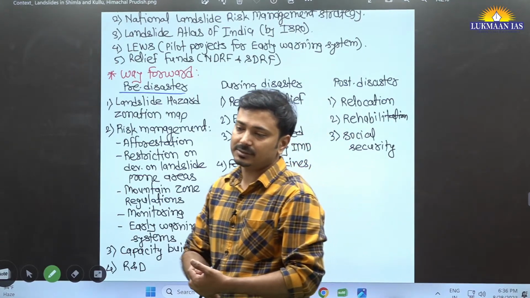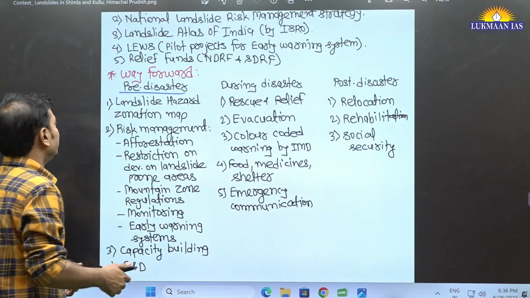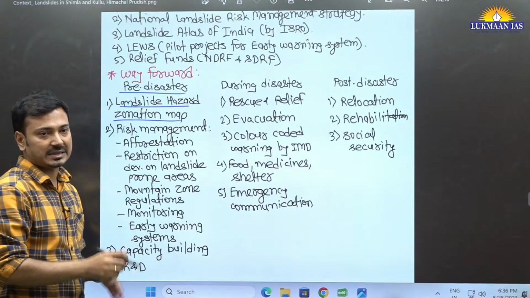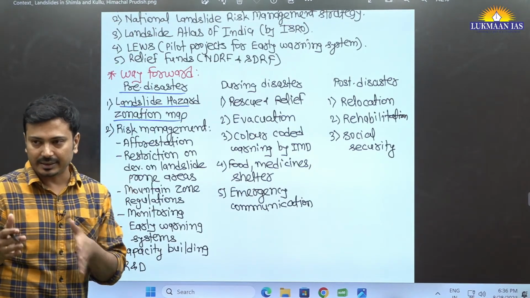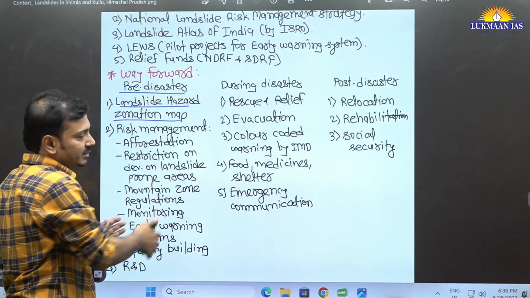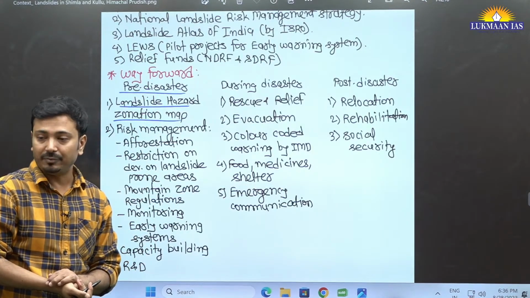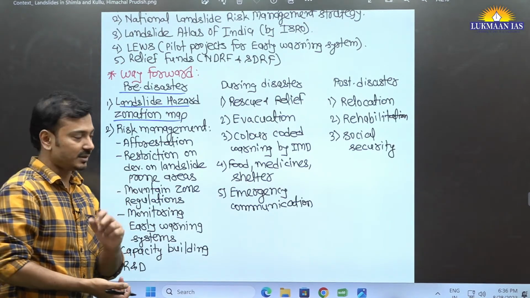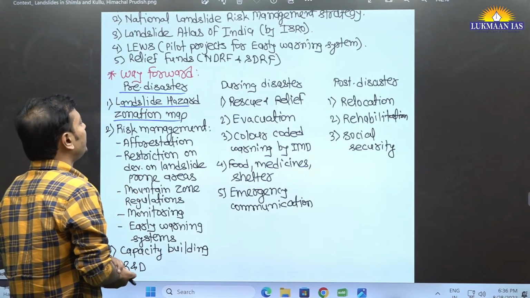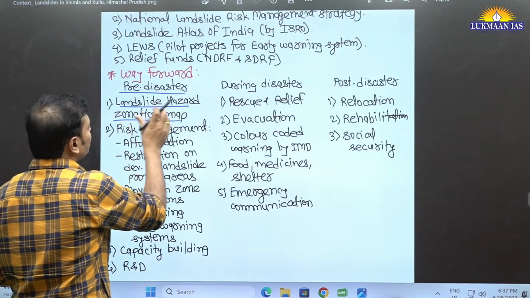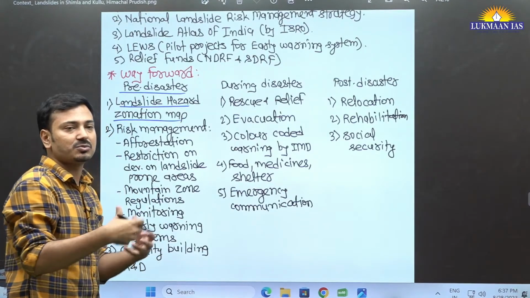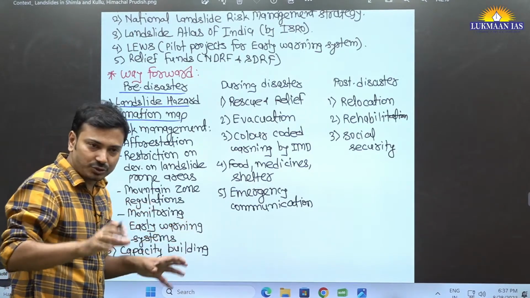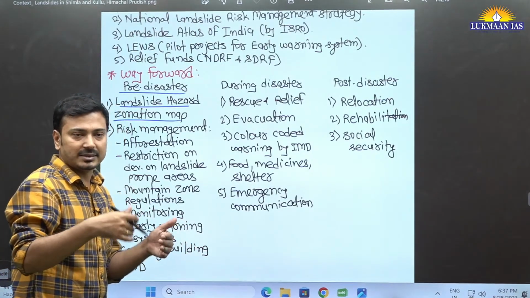Okay. So yes, hazard reduction, risk reduction, which we call disaster risk reduction, DRR is the key term that should come here. Sendai framework talks about disaster risk reduction, right? Basically how we can reduce that risk. Landslide hazard zonation map, pinpointedly understanding which area is more vulnerable and which is less vulnerable. Accordingly the resources should be mobilized and measures should be taken.